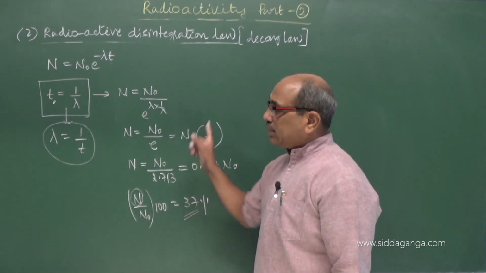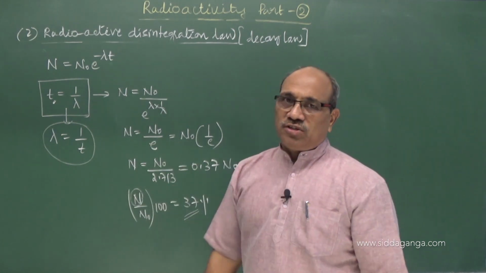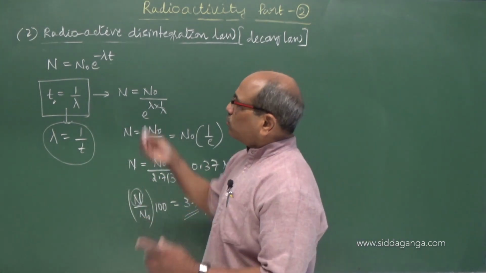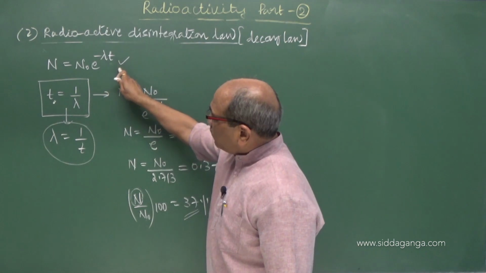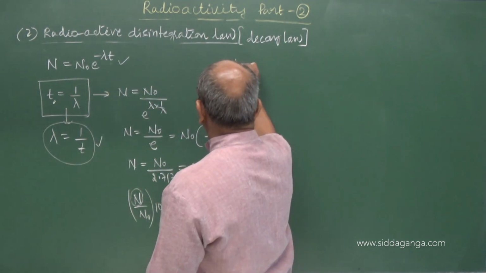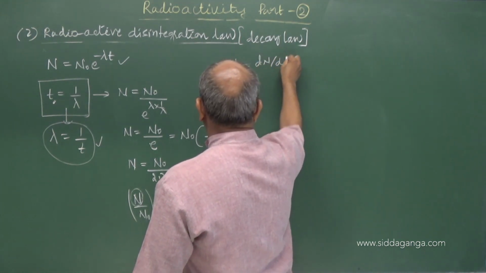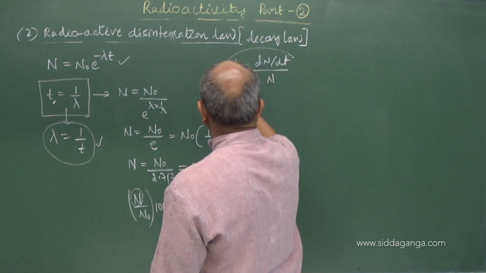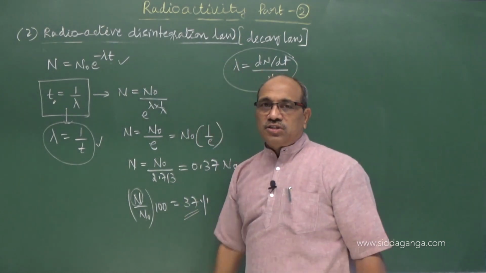The reciprocal of that time is the decay constant. Sometimes you are asked to derive this and also define on this basis, because already we have the equation lambda is equal to dn by dt by n. We defined a decay constant earlier.